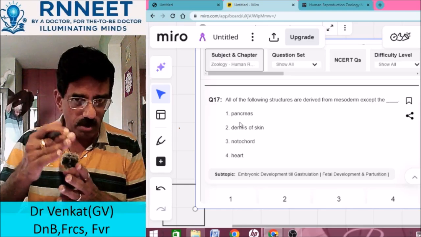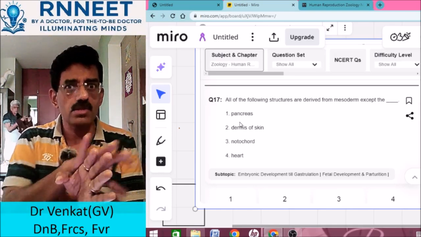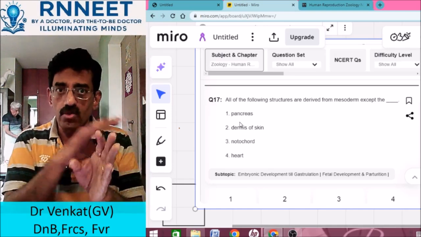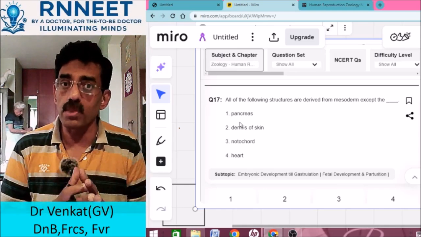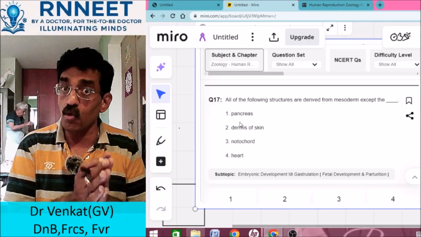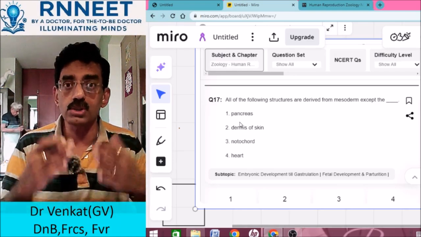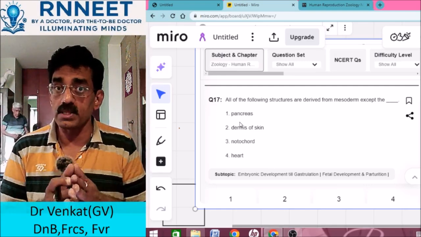So ectoderm, mesoderm and endoderm. The endoderm forms few things. You know that the gut and all that is formed by the endoderm. The mesoderm is going to form all your connective tissue, the muscles, the blood, everything. And the ectoderm is basically all your superficial epithelium. Okay, so that is formed by the ectoderm.